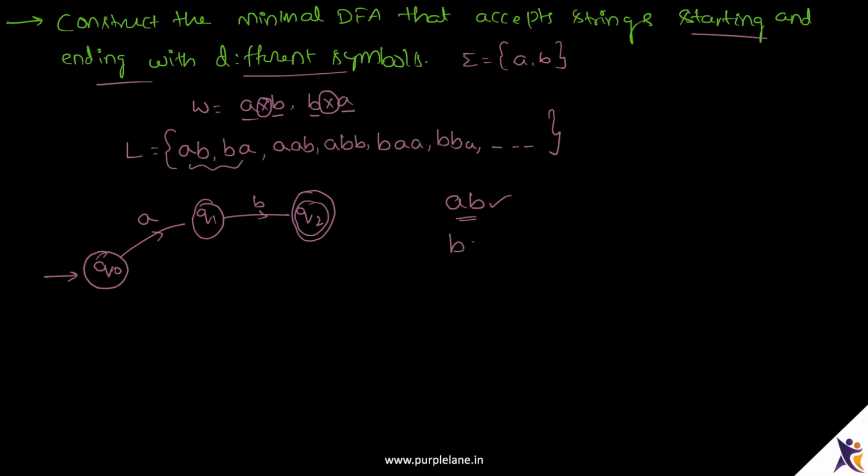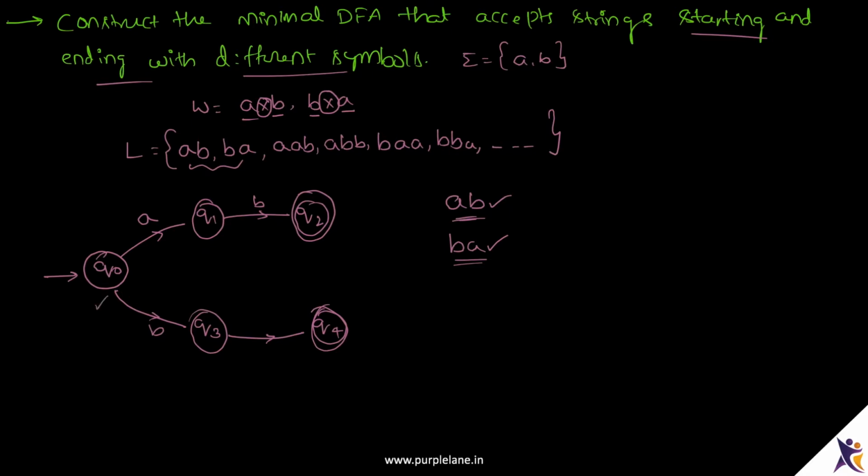Now consider BA, which is in our language. On seeing B from Q0, we move to some state. Let's say this is Q3. On seeing A at Q3, we will go to Q4 and accept this string. Now this is the skeleton we have got after parsing the minimal strings. Now check whether each state has transition over all input symbols.